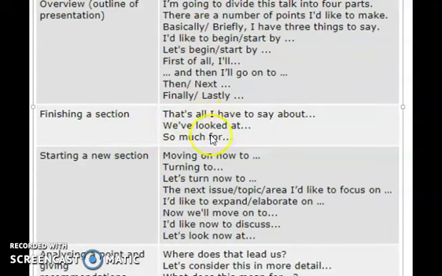That's all I have to say about. We have looked at. To sum up with also. I'm adding it with to sum up, to conclude. So much for. All these are phrases that you're using to finish it.